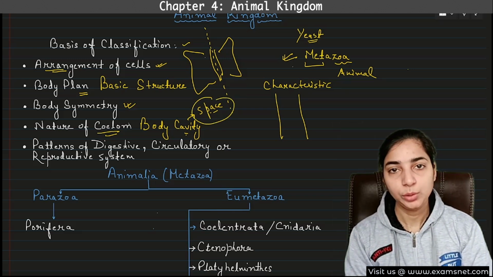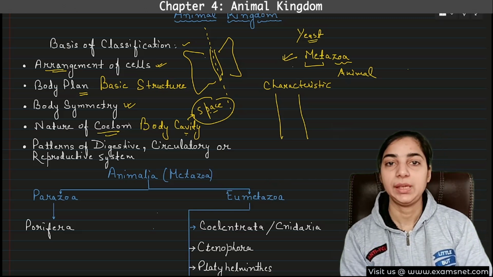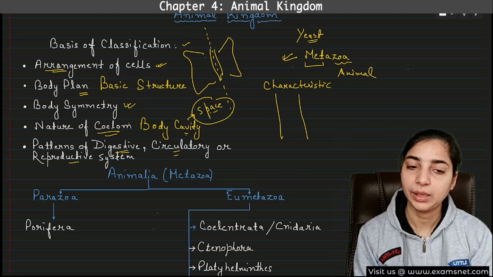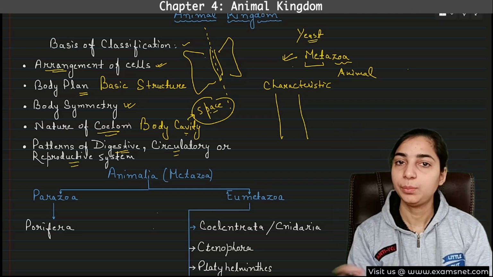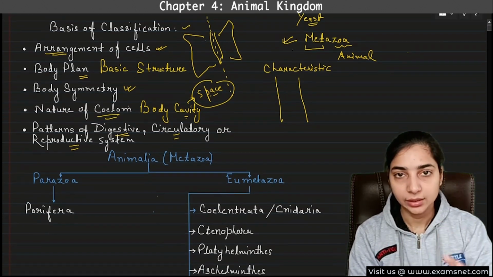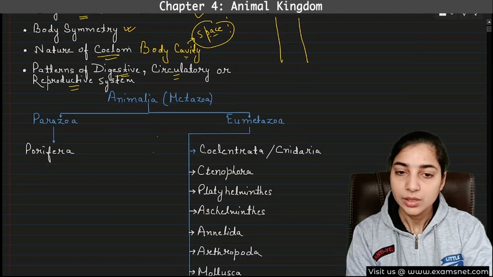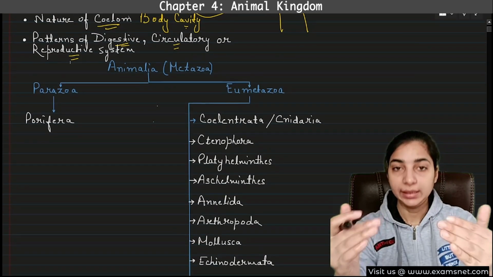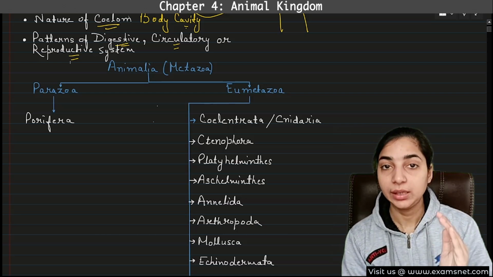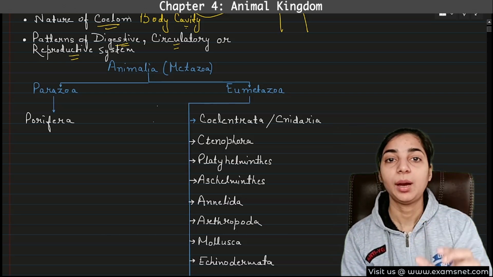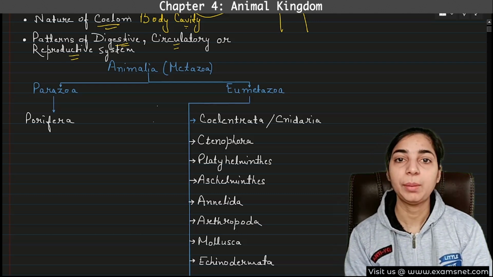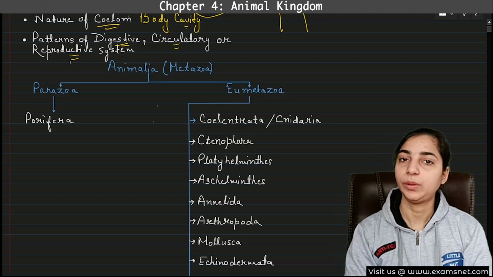Now this body cavity can be of different types, so that also will form a basis of classification. And then the patterns of digestive system, circulatory system, and reproductive system can also be very important bases of classification. Right now, we know that under a kingdom there can be various phyla. So the animal kingdom also contains different phyla. It's very important to remember the names of these phyla in a particular sequence. Then only you will be able to understand this chapter. If you do not remember the sequence, you will get confused.